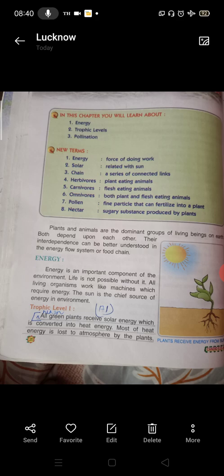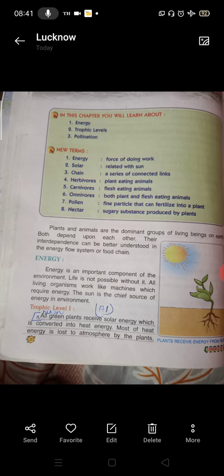Trophic level 1. All green plants receive solar energy which is converted into heat energy. Most of heat energy is lost to atmosphere by the plants. Some of the heat energy that remains in the plant is converted into chemical energy or food. This energy helps plants to grow. This is the first trophic level of food chain.